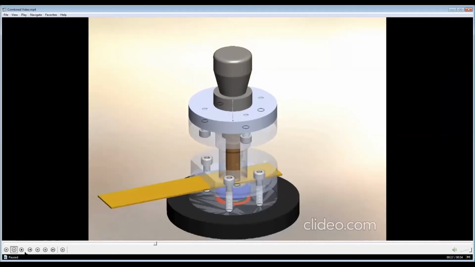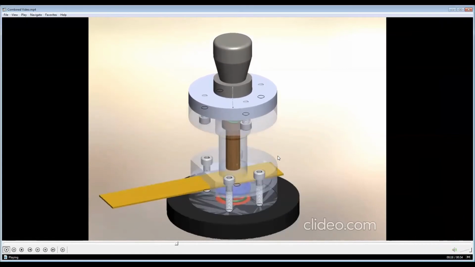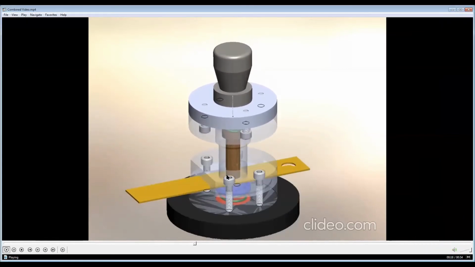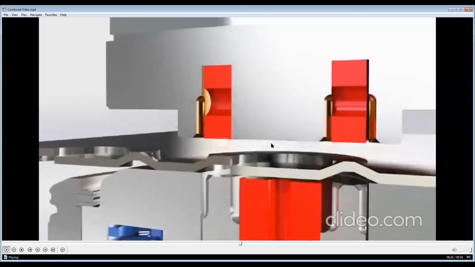Then we have, sorry, this is the compound die which we saw earlier. These dies are mostly used for making washers. What happens here is both the OD and ID are cut at the same stage. That is why it is called the compound die. Two cutting operations are taking place at the same time.